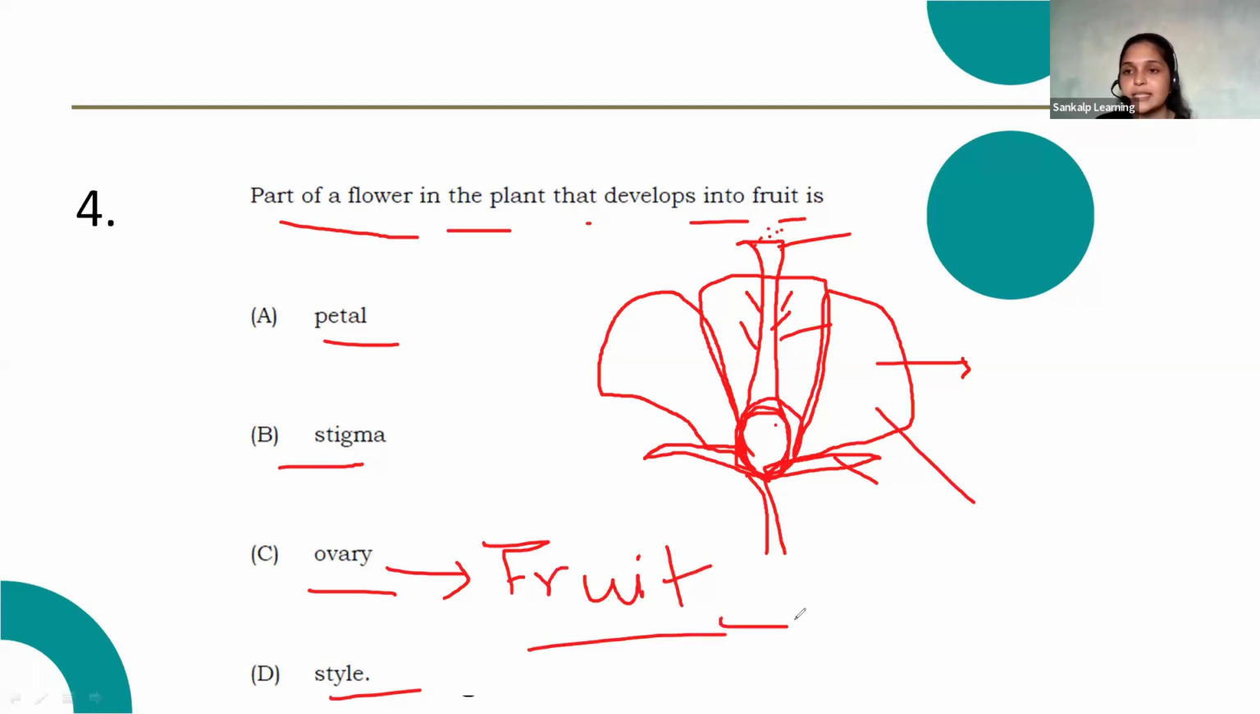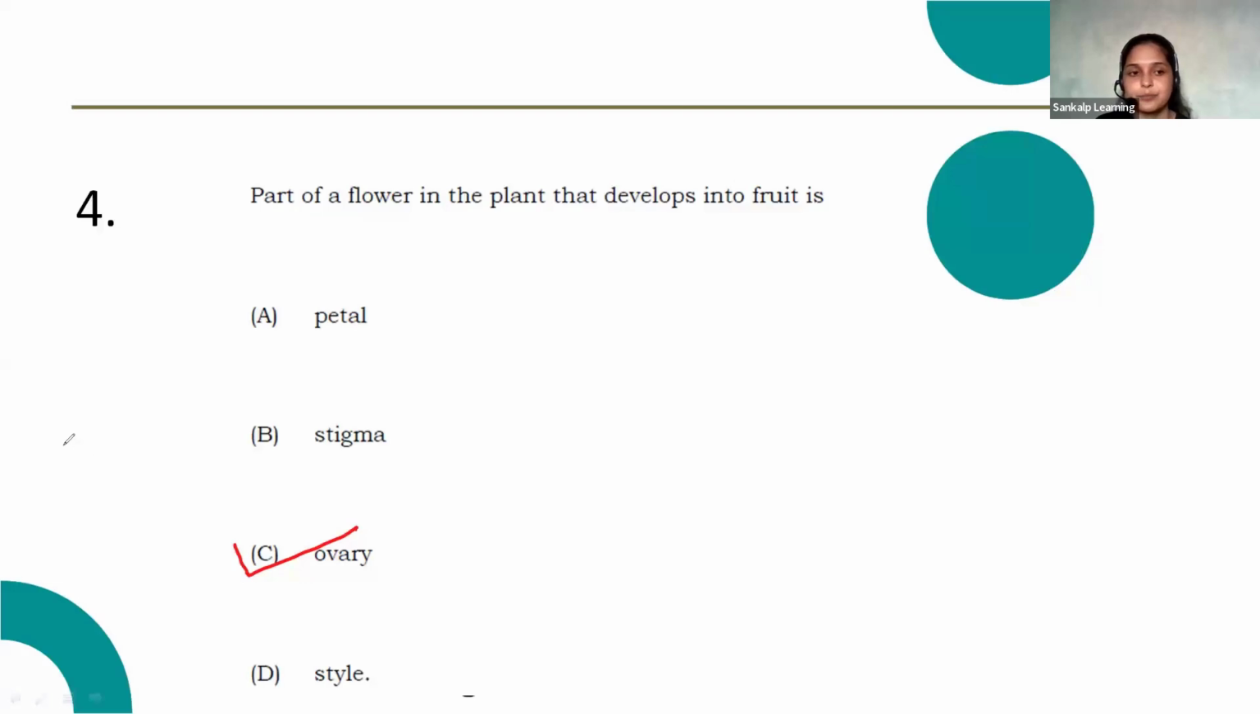Ovules, which are present inside the ovary, ovules will develop into seeds. Okay. So option C is the correct answer.